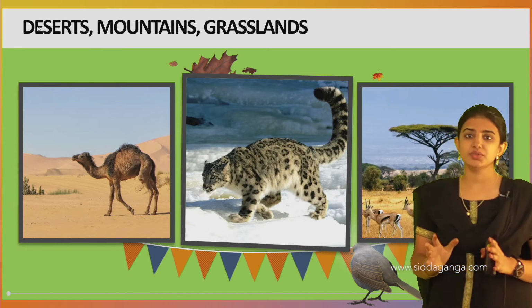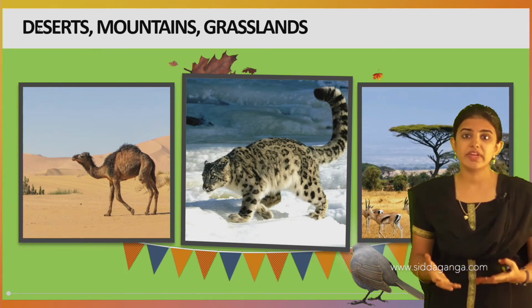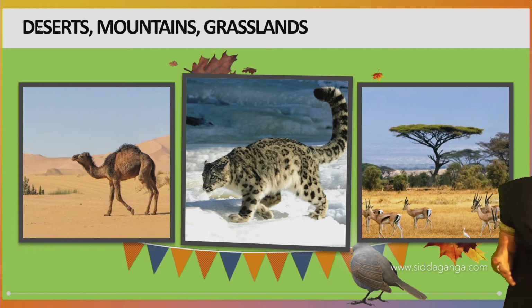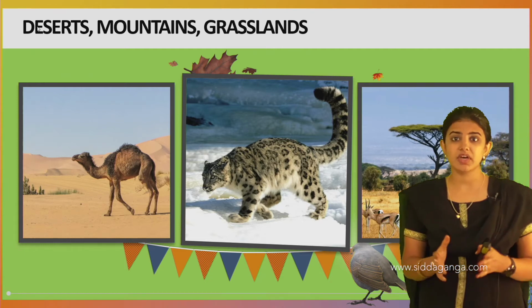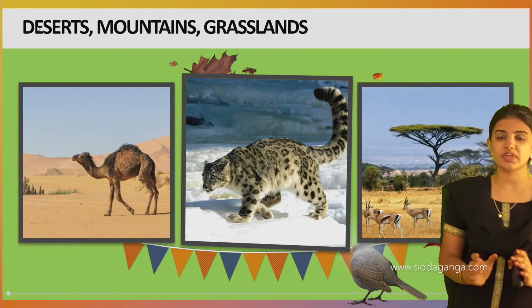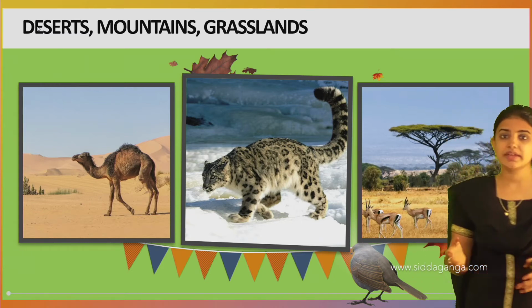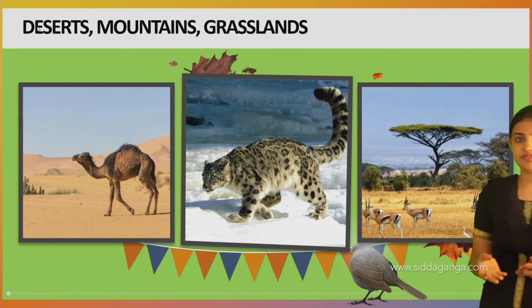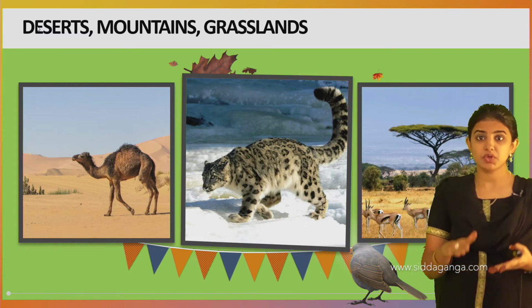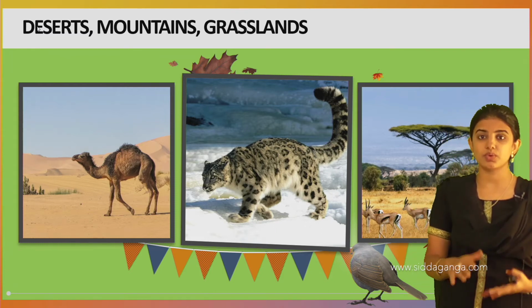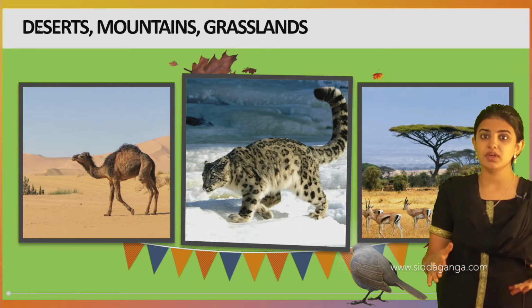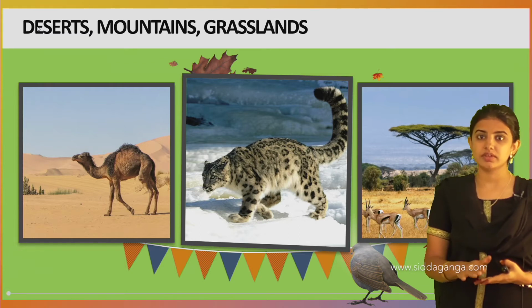See, the mountain region usually has a very cold climatic condition, and thereby some of the animals which adapt to those conditions have special features, like padded feet to stay away from the very cold region.